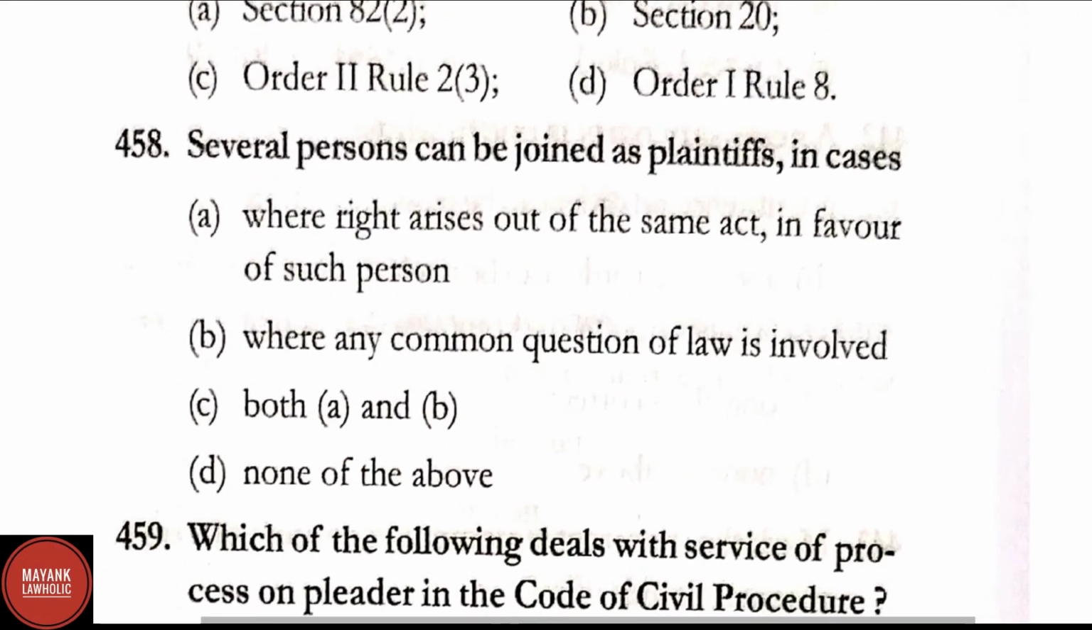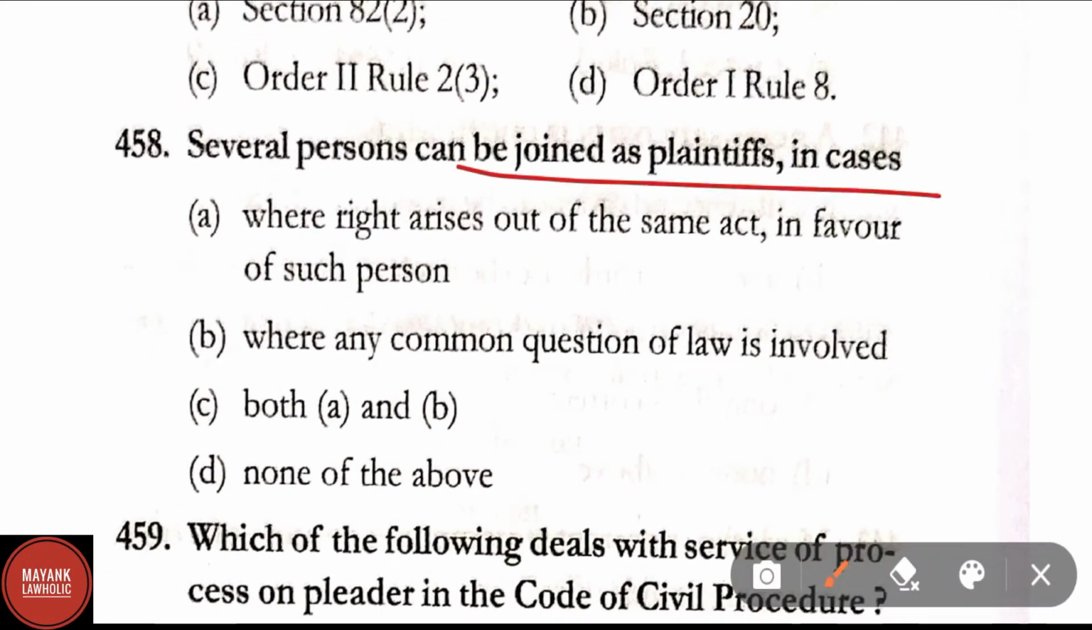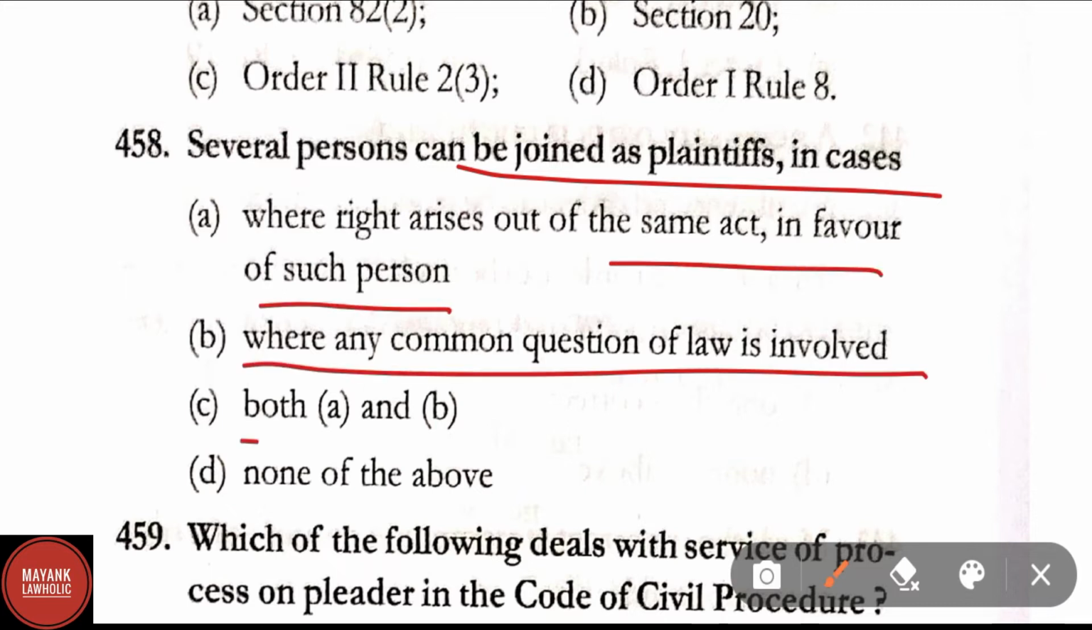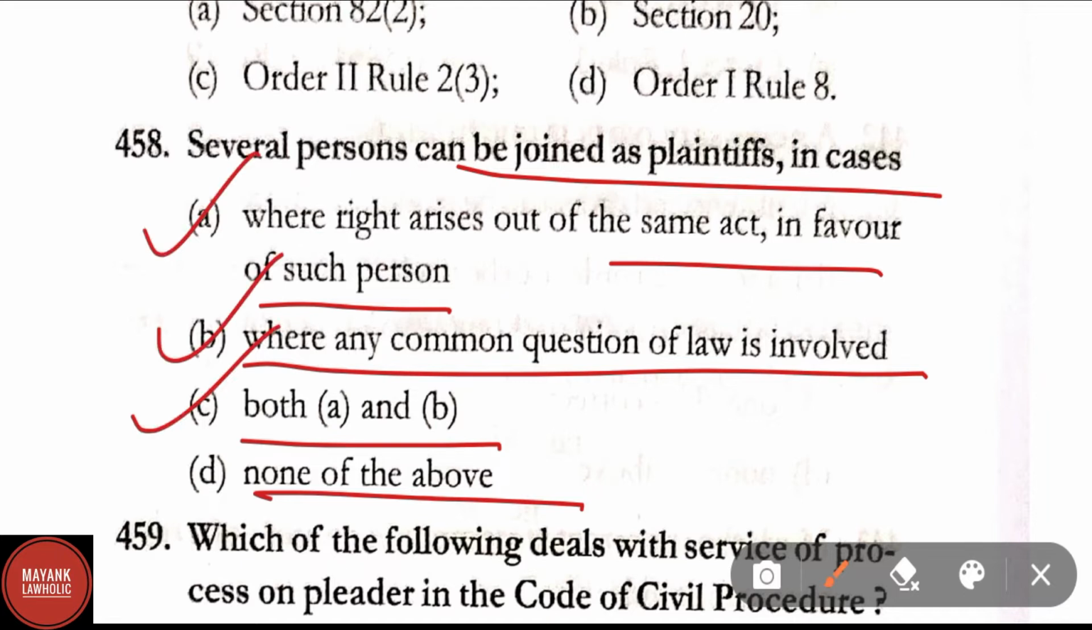Question number 458. Several persons can be joined as plaintiffs in cases option A, where the right arises out of the same act in favor of such persons. Option B, where any common question of law is involved. Option C, both A and B. And option D, none of the above. Here the correct answer is option C, that is both A and B.